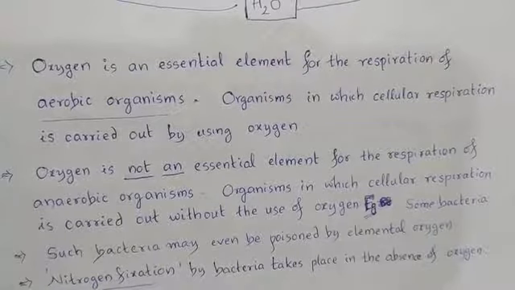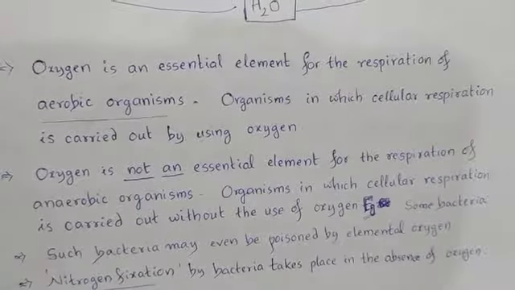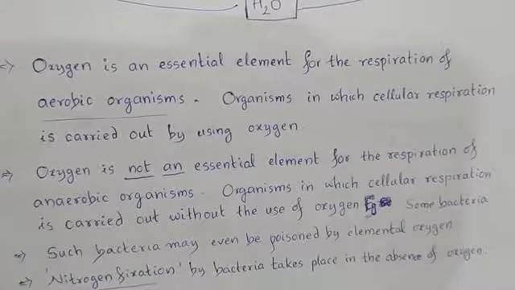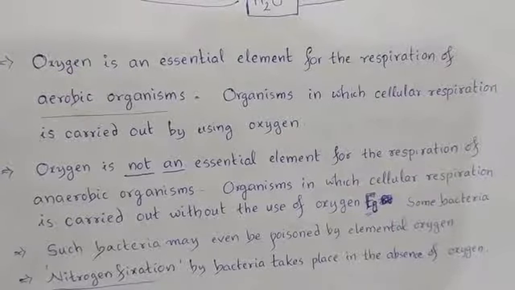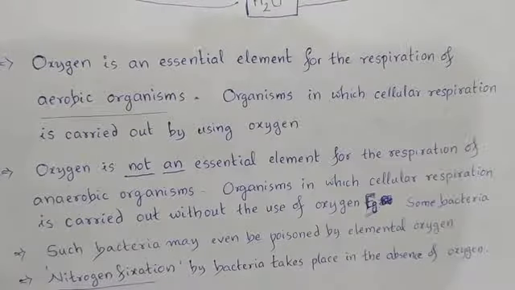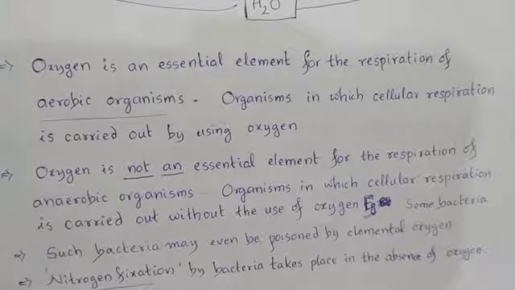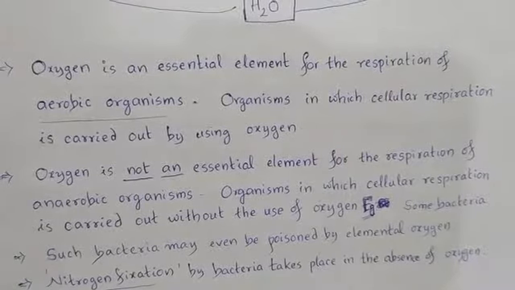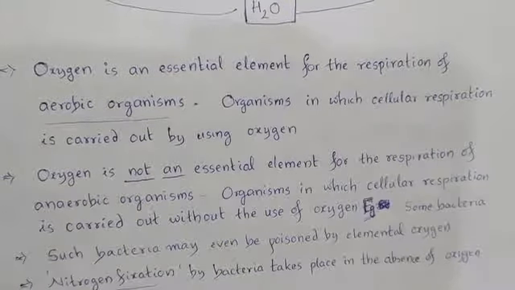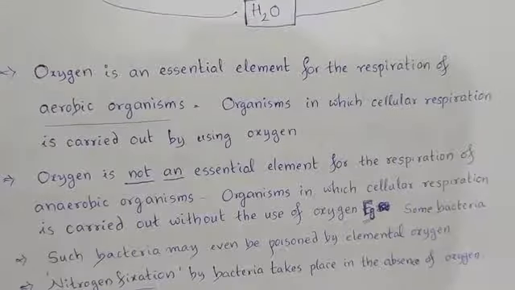And oxygen is not an essential element for the respiration of anaerobic organisms. What are anaerobes? Anaerobic organisms are the organisms in which cellular respiration is carried out without the use of oxygen. There are some bacteria that carry out their cellular respiration without using oxygen.